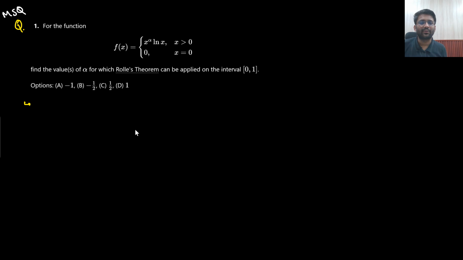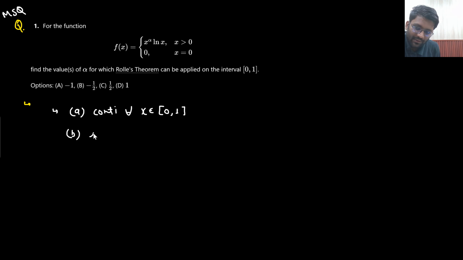So this question has been asked in JEE Advanced only. You need to find out the value of alpha for which Rolle's theorem can be applied. You don't need to apply Rolle's theorem. This time they are asking the condition of Rolle's theorem. So what is the condition of Rolle's theorem? First one, continuous for all x belonging to [0, 1]. Second, differentiability for all x belonging to the open interval (0, 1). And next one is f of 0 should be equal to f of 1.